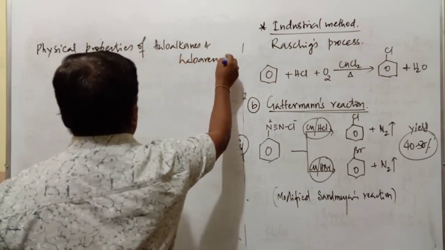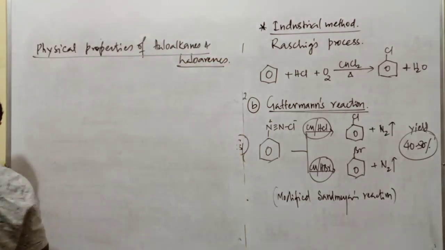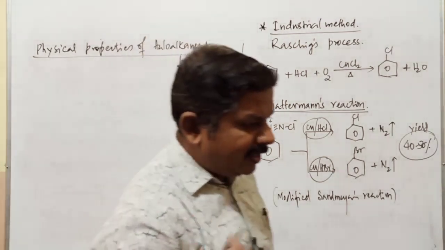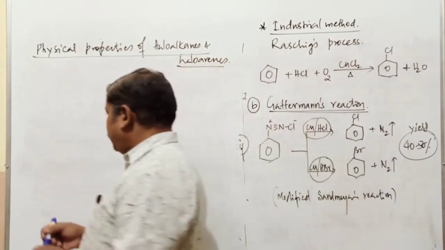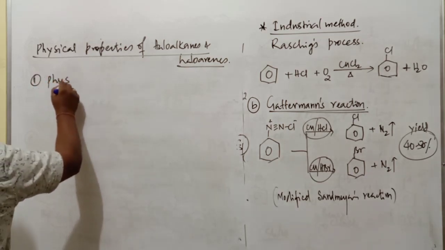Physical properties means we come across the physical state of the compound, solubility, density, melting point, boiling point, so many properties. First one, if you think about the physical state.